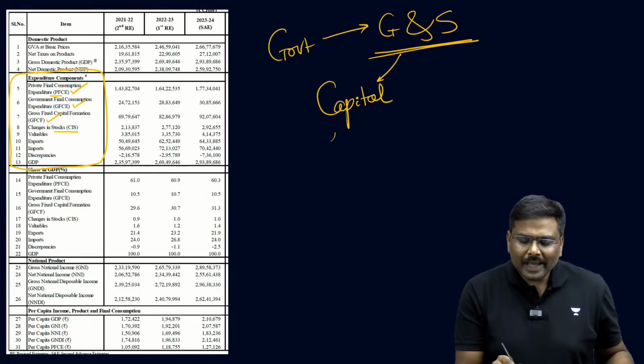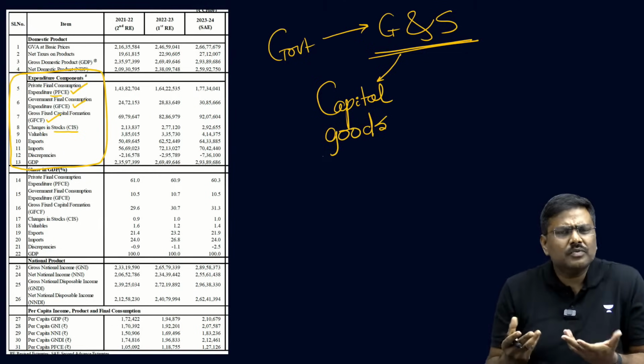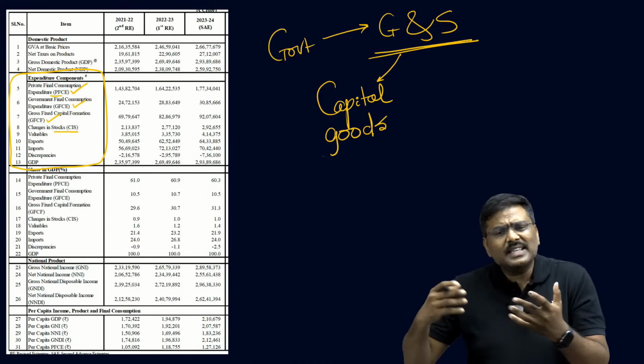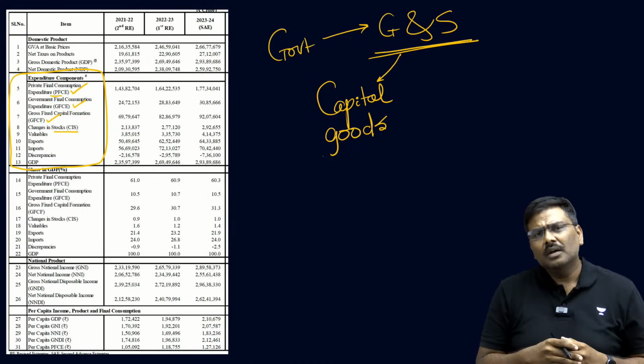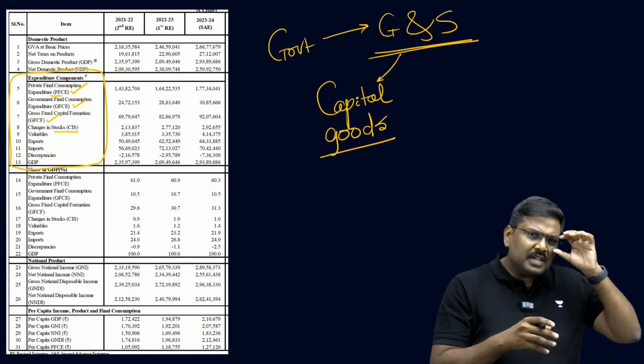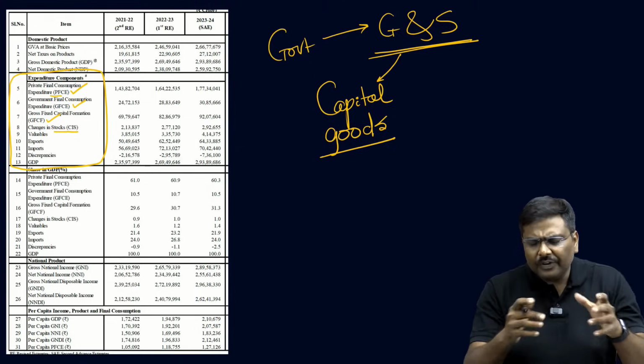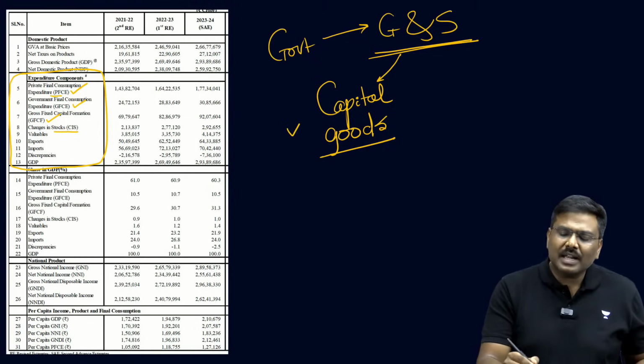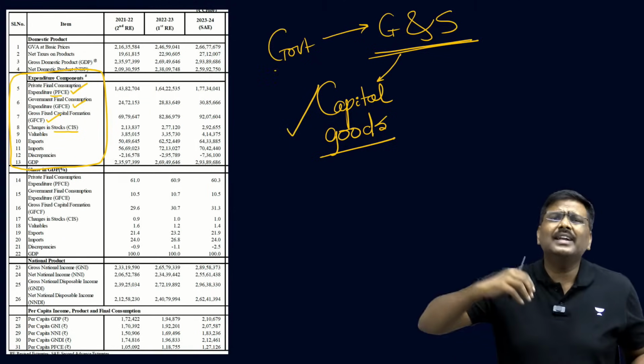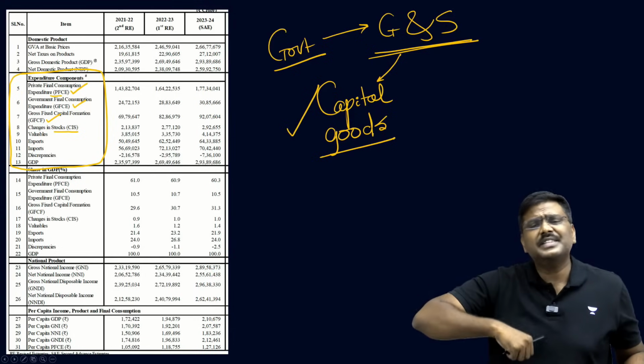Do let me know. Can also be capital goods, correct? Of course, why not? And other goods and services are also purchased by the government. So, whatever final goods and services are manufactured, part of it in the form of capital goods is consumed by the government, and the remaining part will be consumed by the private sector.